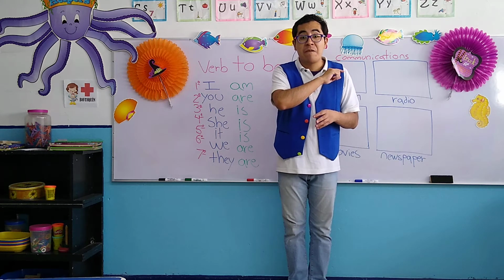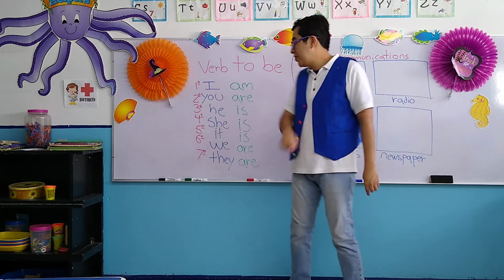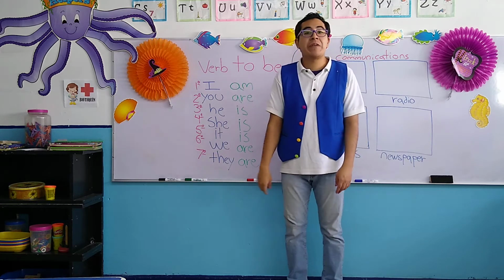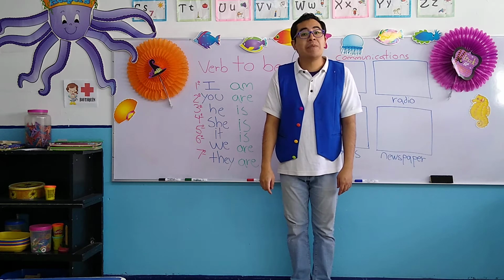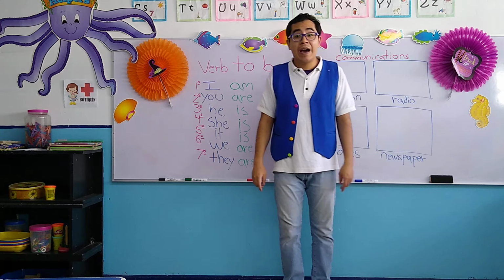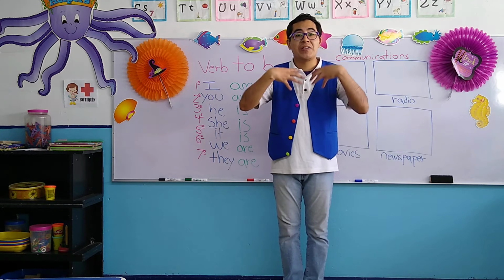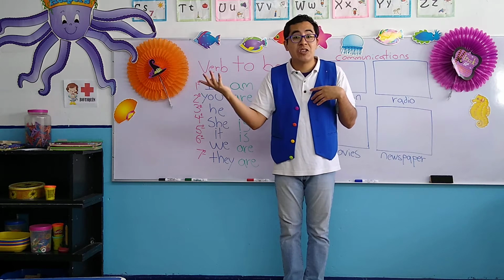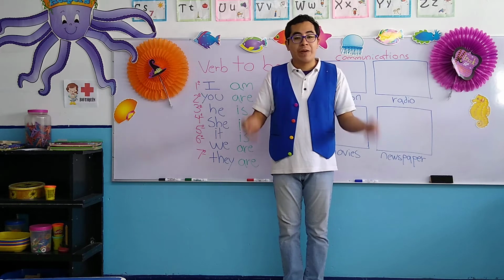So let's start first of all with the pronouns. So we have 7 pronouns. The first pronoun is I. Please repeat after me. I, okay? And I is for oneself. I es para uno mismo. And in Spanish is yo, okay?